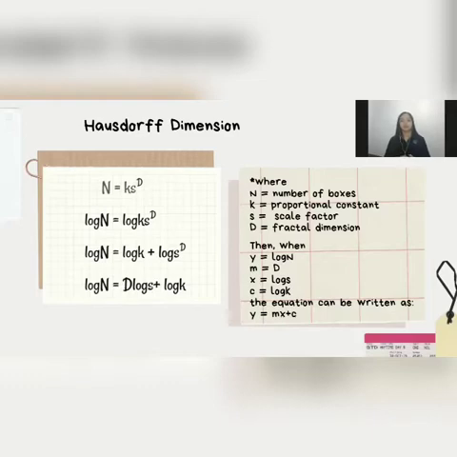The observed dimension. The fractal dimension for both methods is obtained by finding the gradient of the line. We are using this equation where the number of boxes n is equal to the proportional constant k times the scale factor s to the power of the dimension d. And by using the law of logarithm, the equation will be shown like the last equation. When y equals log n, m equals d, x equals log s, and c equals log k, the equation can be written in the form y equals mx plus c. And with the help of the linear regression of Microsoft Excel, we can get the linear equation.